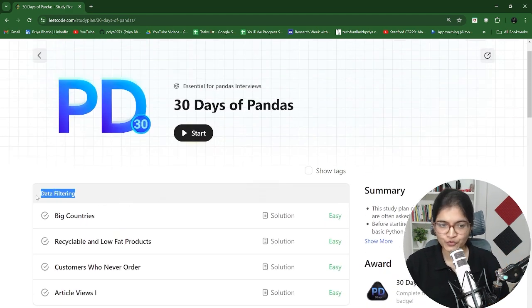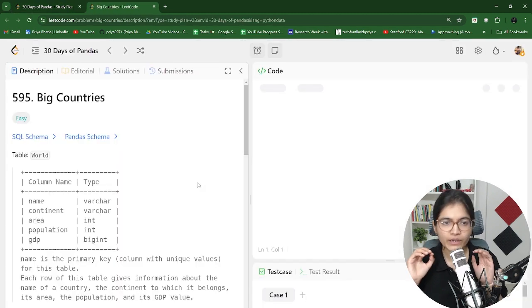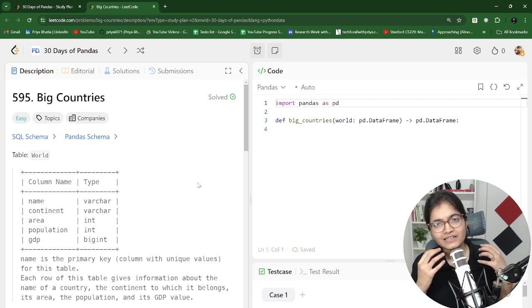For now, we will just be focusing on the very first module of our session, which is data filtering. So let's get started with the very first question that we have. Now here you will observe one thing: these problems can be solved via SQL commands also, and they can be solved via Pandas queries also. So in our sessions, our focus is to apply Pandas queries, right? Because we want to gain expertise with respect to the Pandas framework in our ML part, in our Python module part.